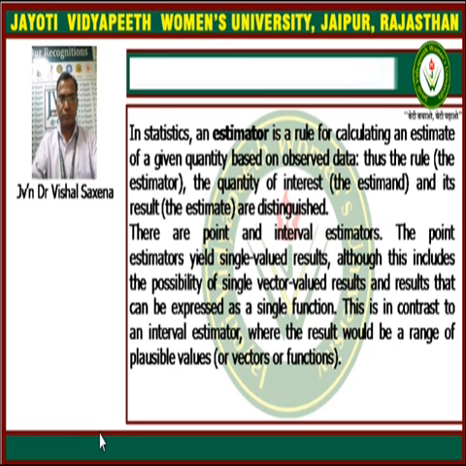The point estimators yield single valued results, although this includes the possibility of single vector valued results and results that can be expressed as a single function. This is in contrast to an interval estimator, where the result would be a range of plausible values or vectors or functions.